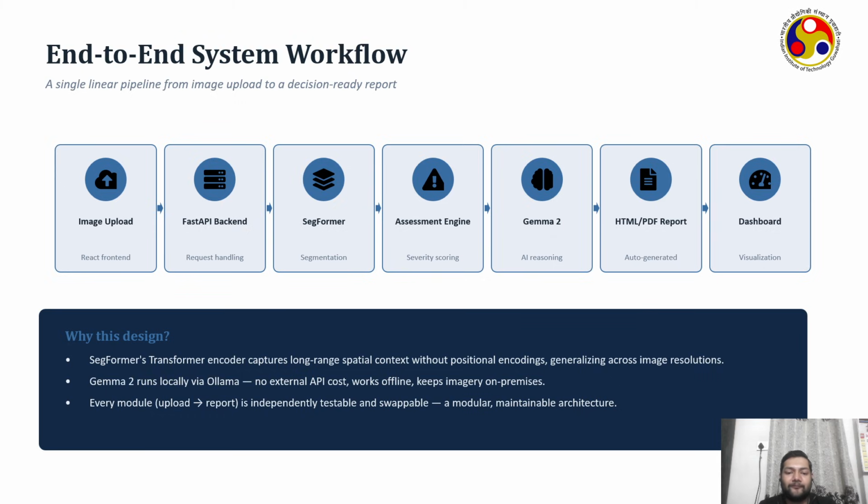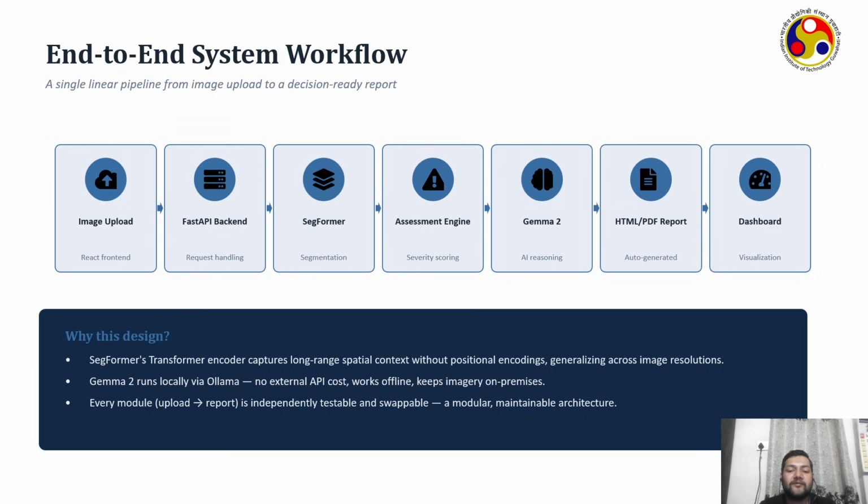End-to-end system workflow. This slide illustrates the complete workflow implemented in GeoGuard AI. The process begins when a user uploads a satellite image through the React frontend. The image is transmitted to the FastAPI backend, where pre-processing is performed before passing the image to the trained SegFormer model. The model generates a semantic segmentation mask that identifies the damaged buildings.